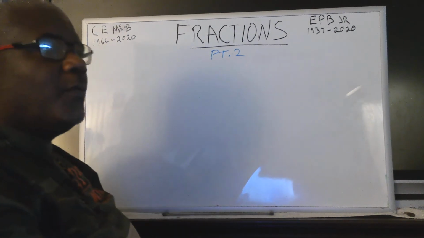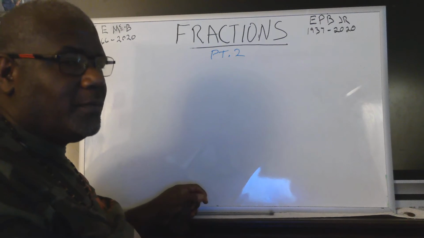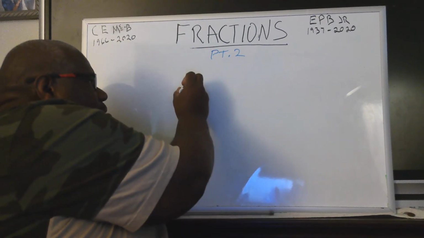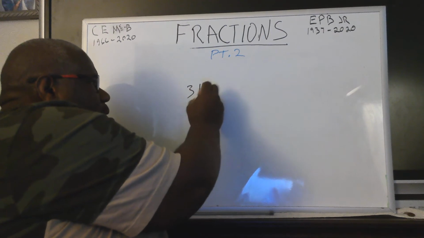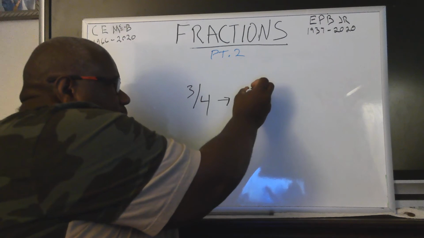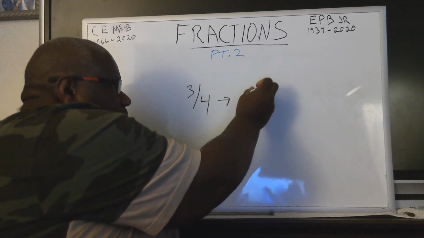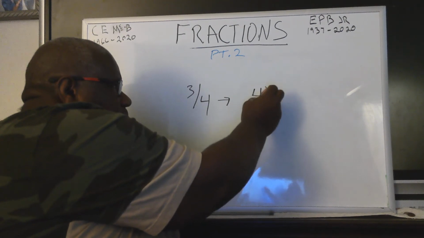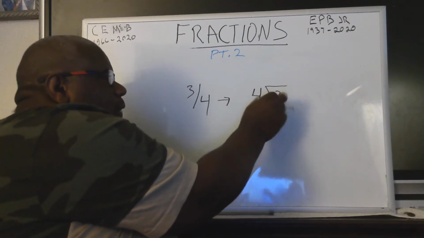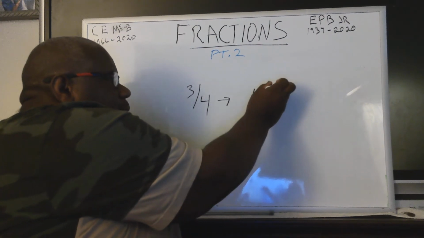So how do you convert fractions to decimals? Simple. If you have the number 3 over 4, we know that 4 won't divide into 3, so you add a decimal point.